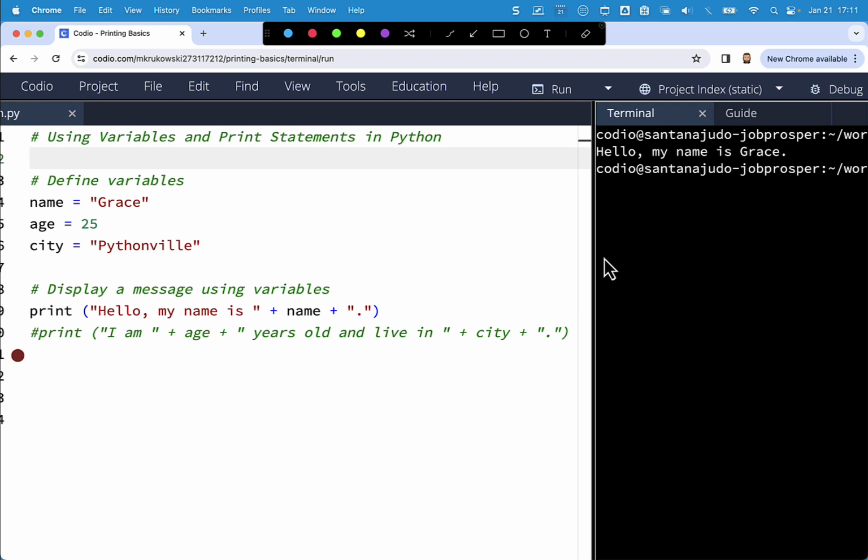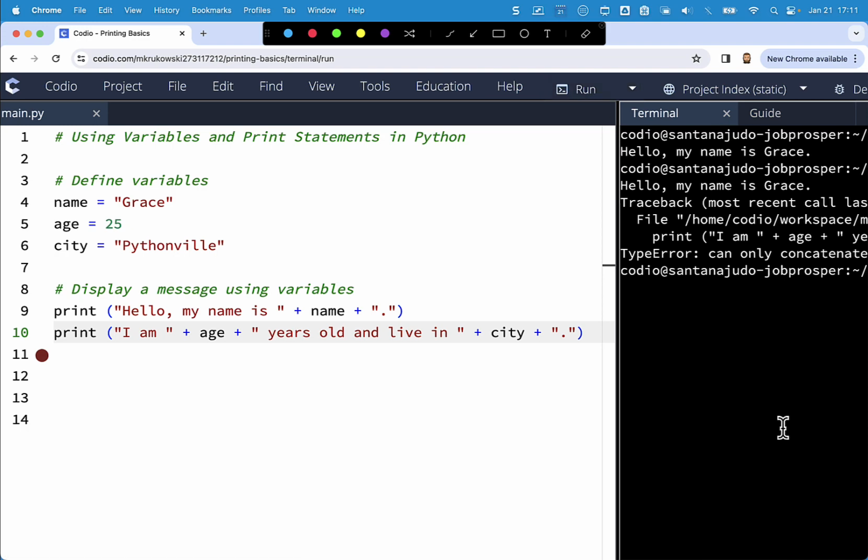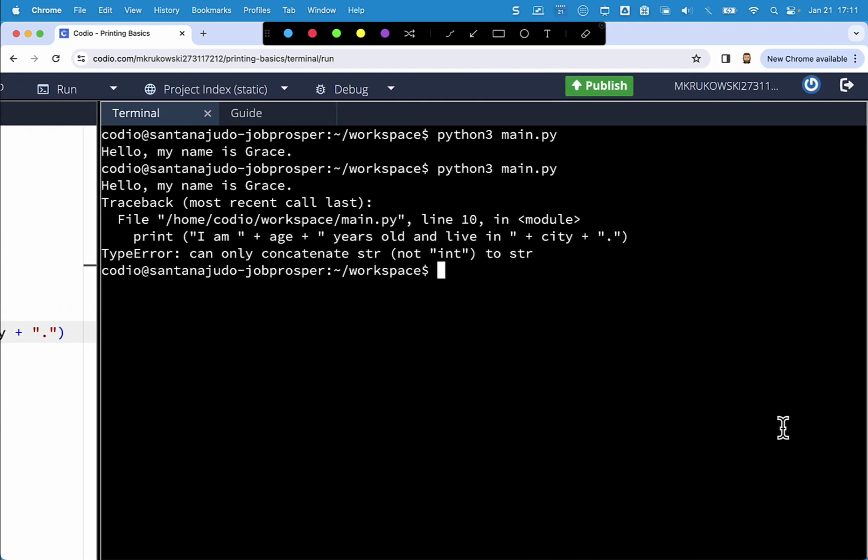Now the thing I wanted to show you is we go back and uncomment this code, and we're going to run this particular code, and as you can see, wow, I got an error. I got an error on line 10. As you can see here, it says only concatenate str. Now str is short for strings. And it says here, not int to str. So there is a slight problem with the code.